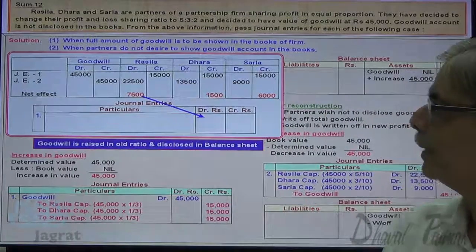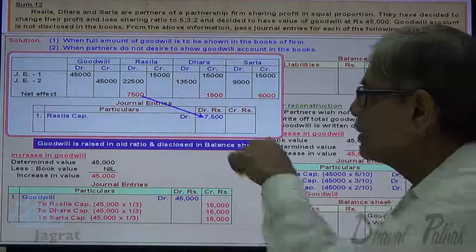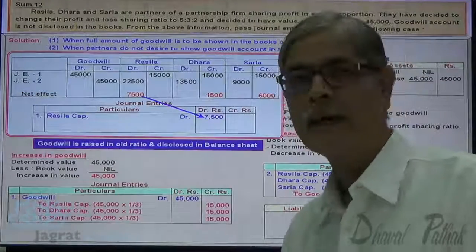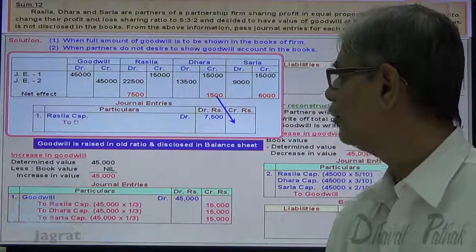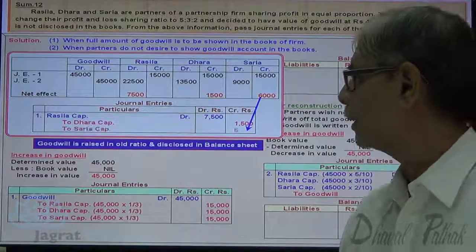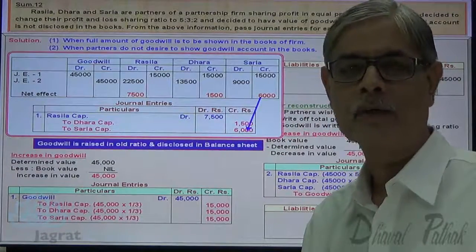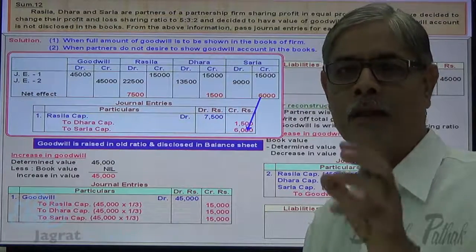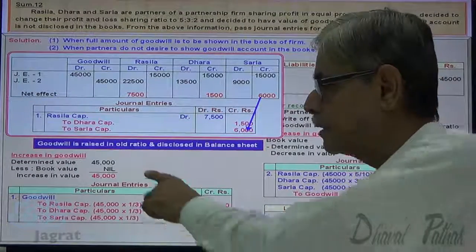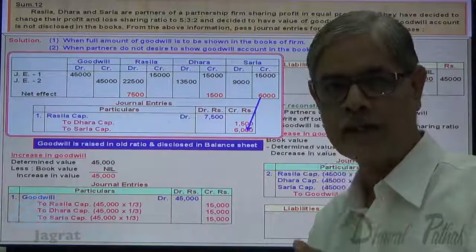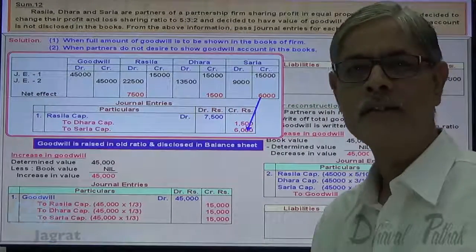Rasila capital account debit 7,500, Dhara capital account credit 1,500, to Sarla capital account credit 6,000. This is the net effect to the capital accounts of the partners, and net effect of two journal entries, one wherein goodwill is raised and second wherein goodwill is written off.